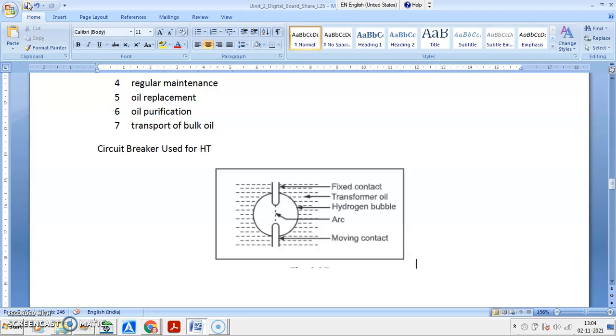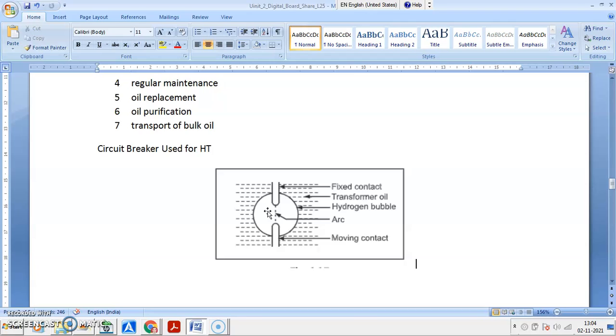At the same time oil in that region gets decomposed because of the heavy arc and temperature, and hydrogen gas bubbles get developed, and they are covering the arc like this. They quench the arc, they cool the arc.